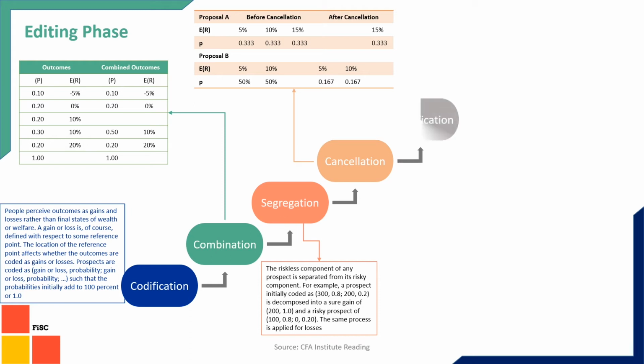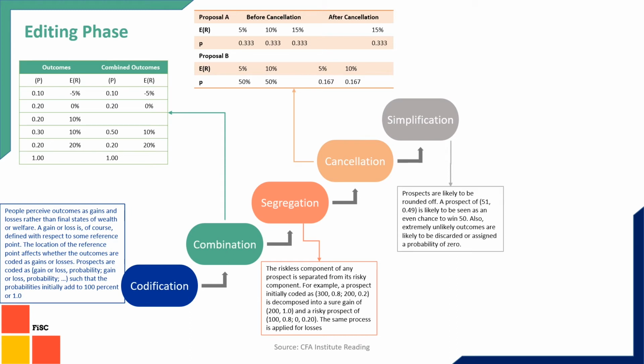Now the next part is called simplification, where you try to simplify things. If there is a probability of 51% or 49.9% or something like that, you try to make it a common number like 50%, 40%, 60%. That's how we do simplification. And the last part is called detection of dominance.